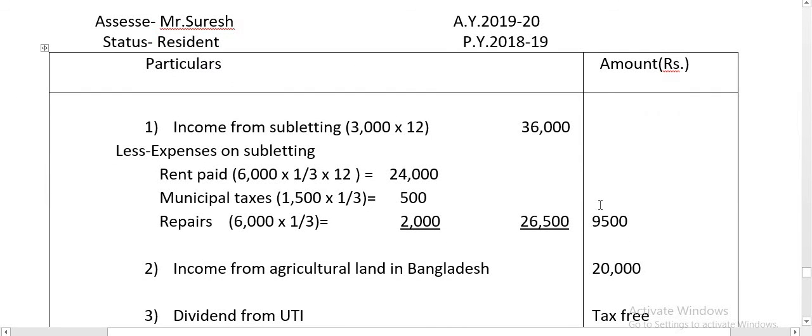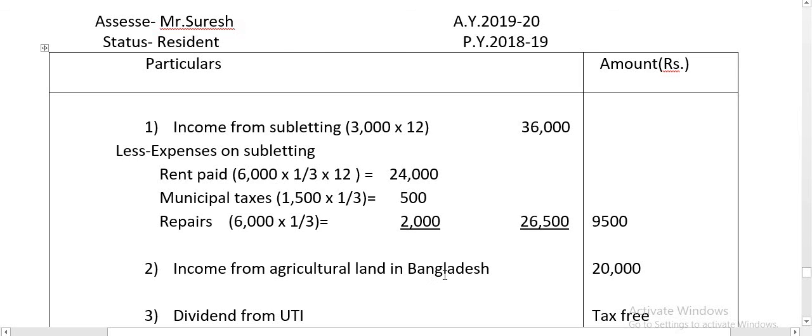So income from subletting, that is rent received 3,000 into 12, 36,000 minus expenses on subletting, rent paid for entire house 6,000 into 1/3 into 12, 24,000, municipal tax 1,500 into 1/3, 500, repair 6,000 into 1/3, 2,000, total expenses 26,500. 36,000 minus 26,500, 9,500 is income from subletting.